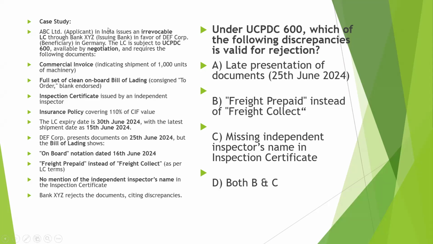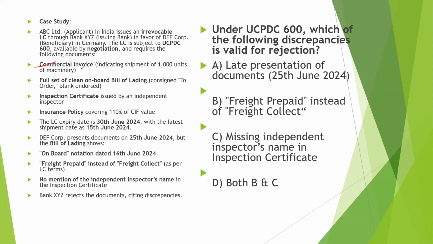The case study is: ABC Limited, the applicant in India, issues an irrevocable LC through bank XYZ in favor of DEF Corp, the beneficiary in Germany. The LC is subject to UCPDC 600, available by negotiation, and requires the following documents.